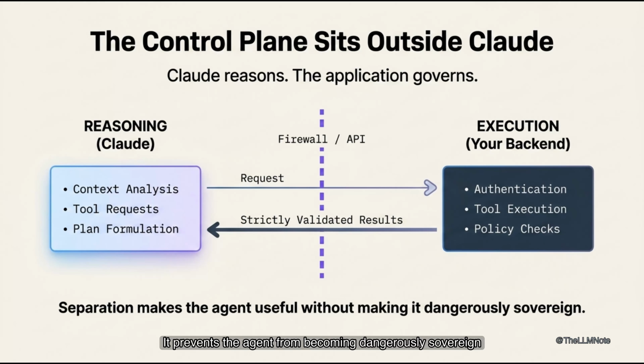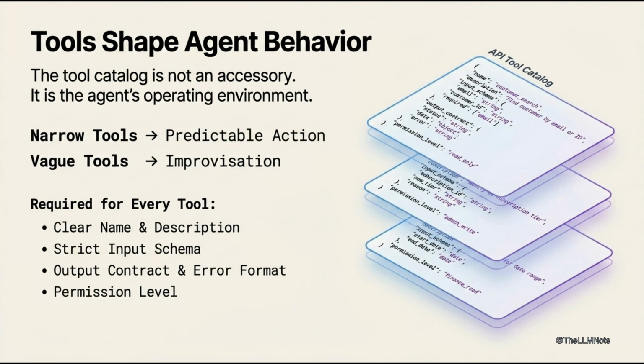Agents are only as reliable as their tool surface. Narrow tools lead to predictable actions. Vague tools encourage improvisation. Each tool needs a clear name and description. It must have an input schema and output contract. Errors should follow a defined format. Permissions must be clearly set for each tool. The tool catalog is not optional. It is the agent's operating environment.